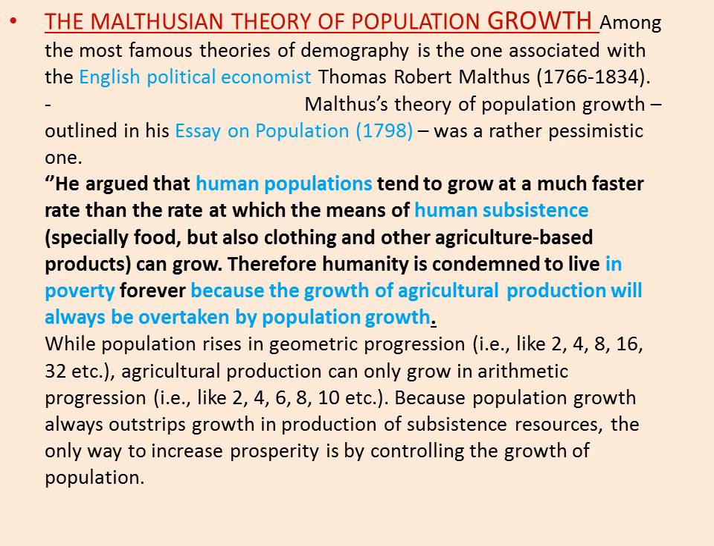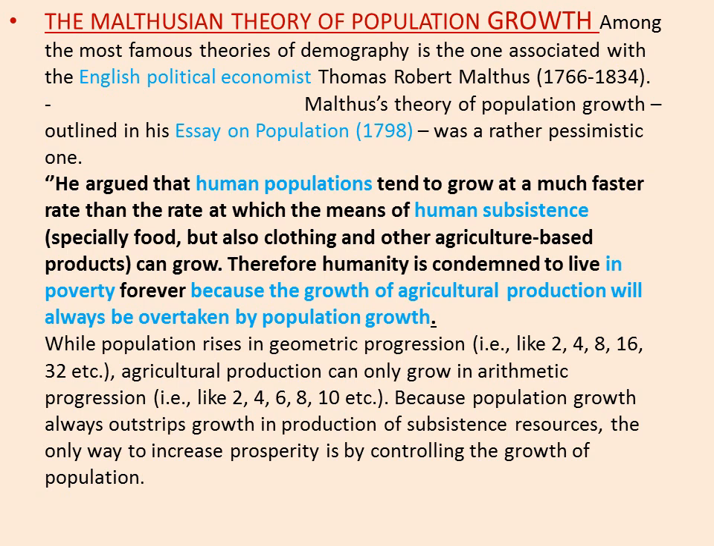Now, in his theory, he stressed mainly two things, and students, you have to remember these two things. What are these two things? Two aspects: the human population first, and the second is the human subsistence. The whole theory revolves around these two things. According to him, human population tends to grow at a much faster rate than the rate at which the means of subsistence grow.